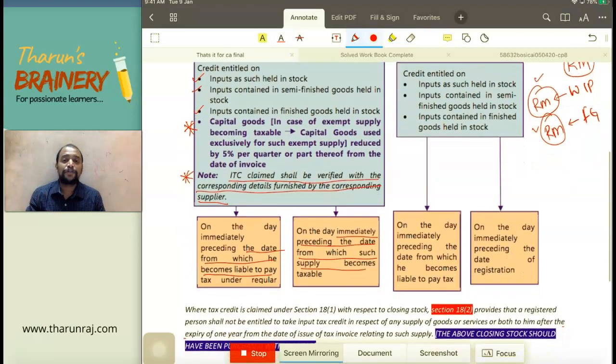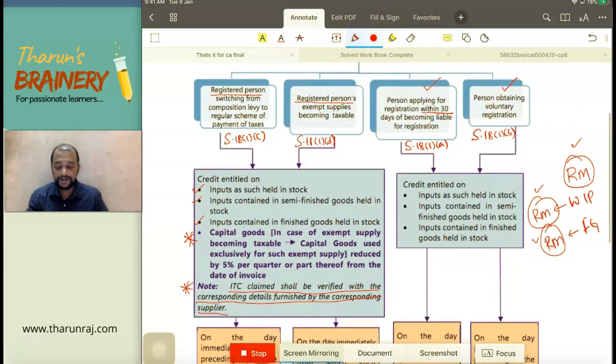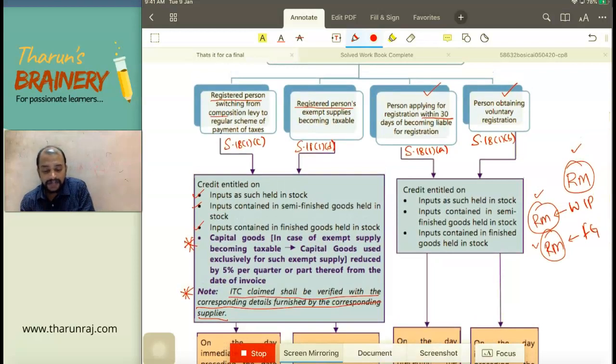So therefore, what this person should do, even though he was under composition scheme or he was making exempted supply, he should ensure that he is purchasing from a registered person who shows that supply as B2B.